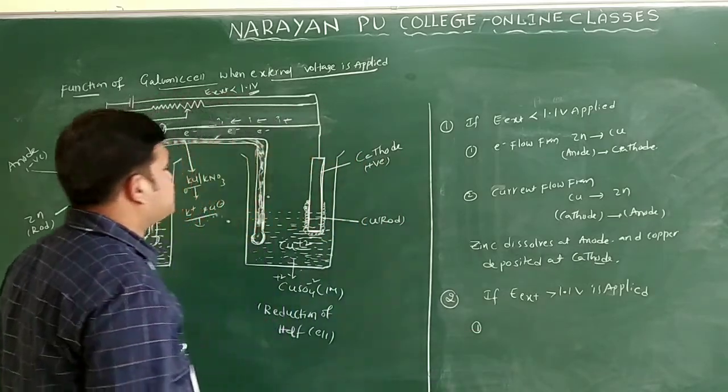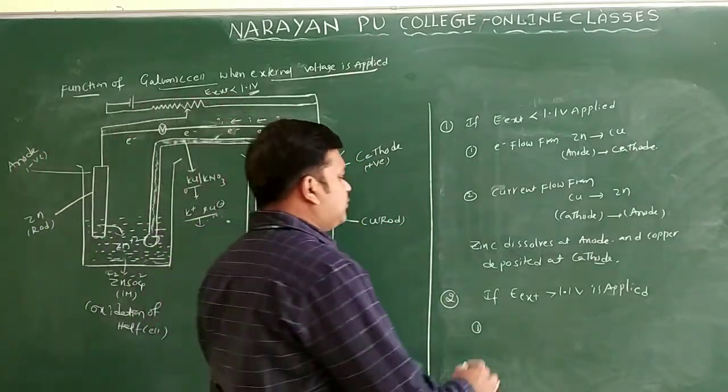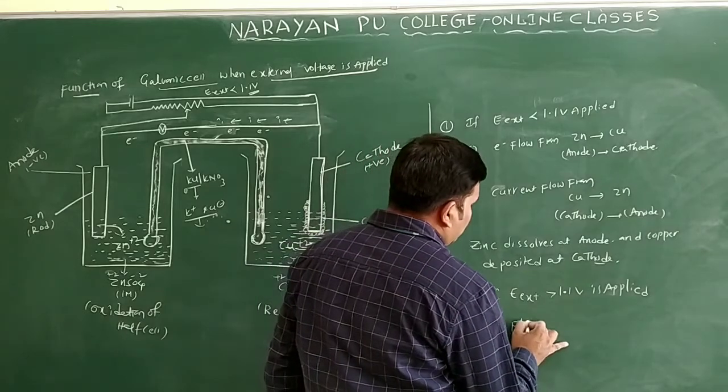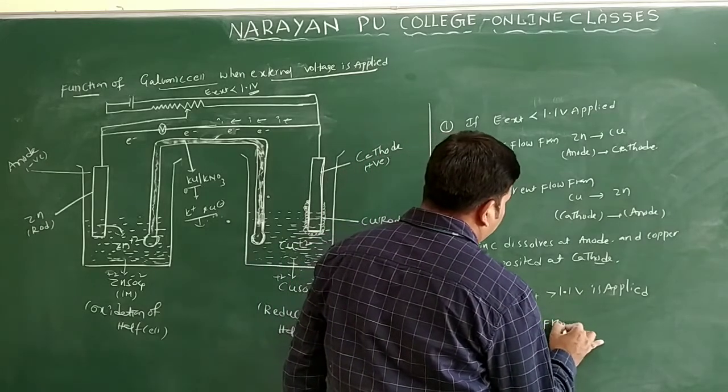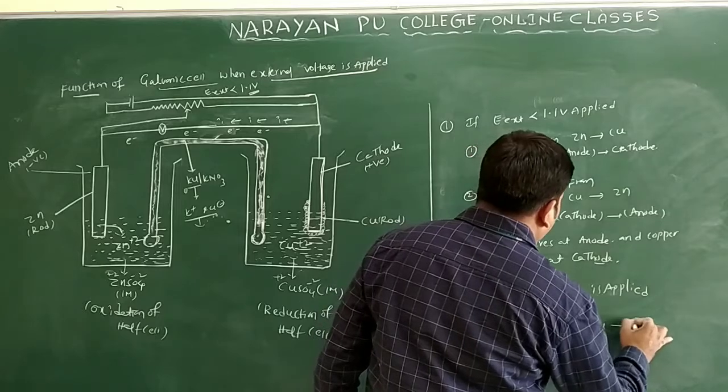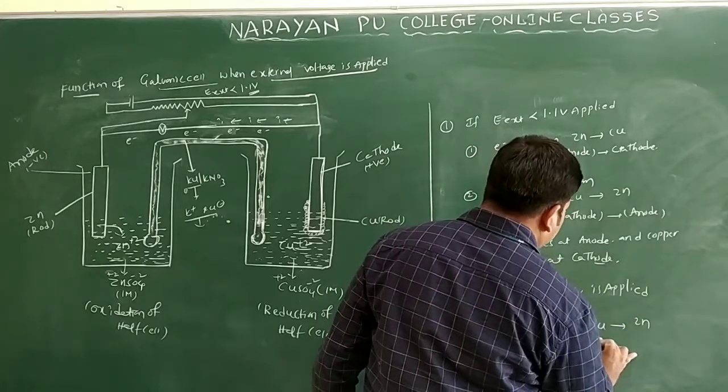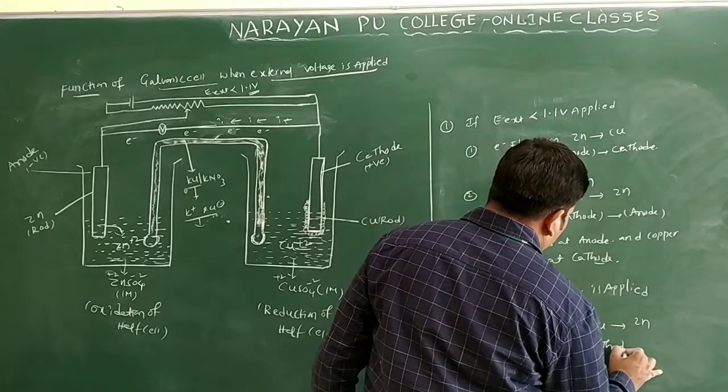Then what will happen here? Electron flow takes place from copper to zinc only, or you will write here cathode to anode.